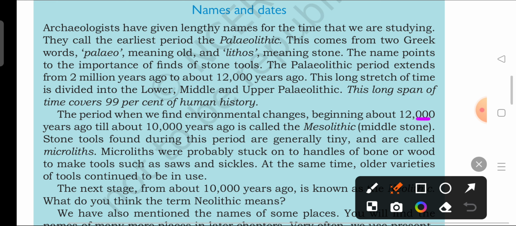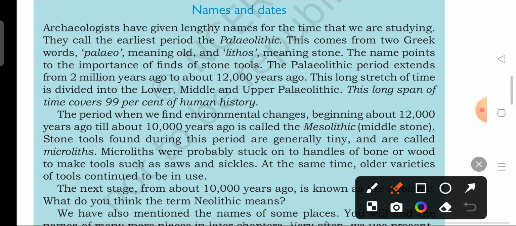Beginning about 12,000 years ago till about 10,000 years ago is called the Mesolithic, that is the Middle Stone Age. This is not a very long period of time. The Paleolithic was from 2 million years to 12,000 years ago, but here it is from about 12,000 years ago till 10,000 years ago, and this is named Mesolithic. Meso means middle, and lithic means stone. So you can say the Middle Stone Age period.